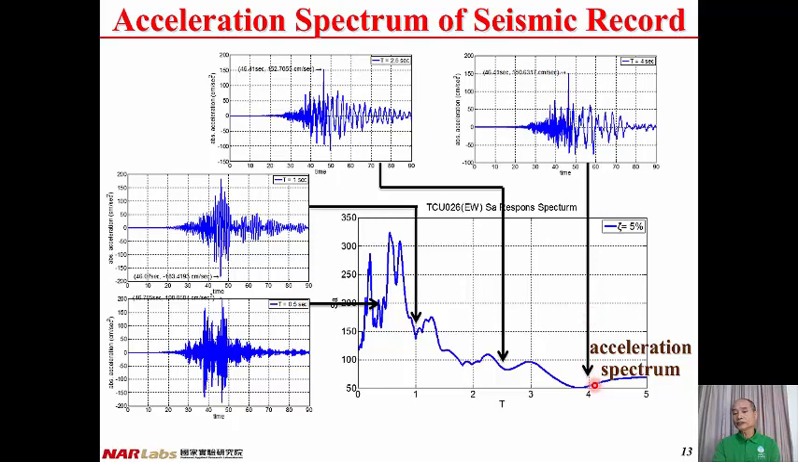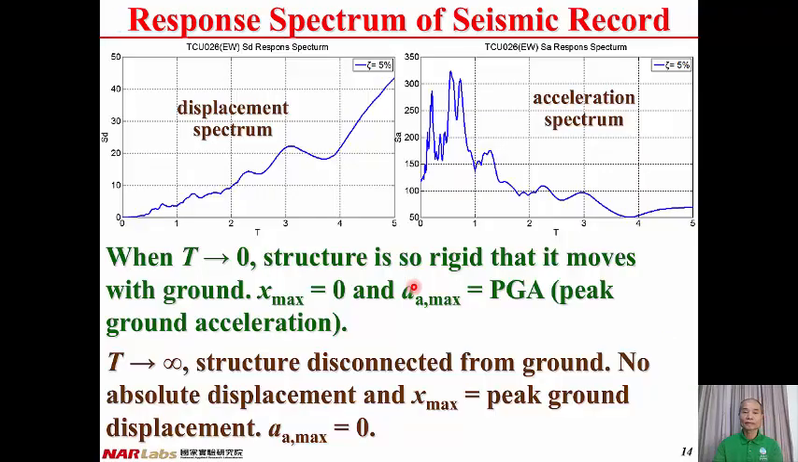If we have so many data points for different vibration periods, then we can connect all the data points in order to have a curve, and it's the relationship between peak absolute acceleration and structural vibration period T, and it is called acceleration spectrum. And here is the displacement spectrum, and this is the plot of the acceleration spectrum.